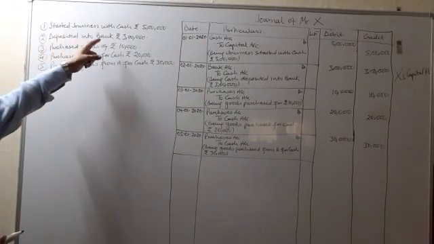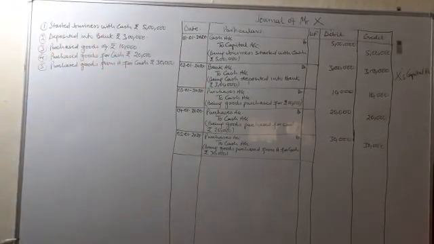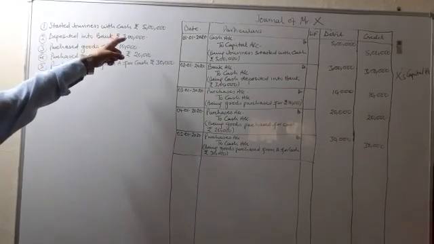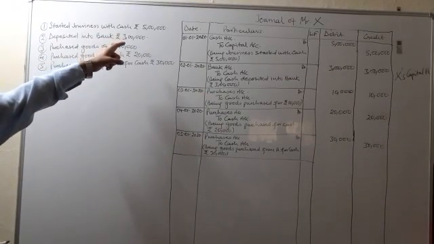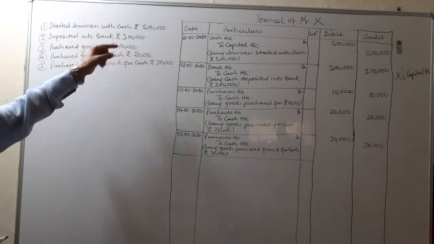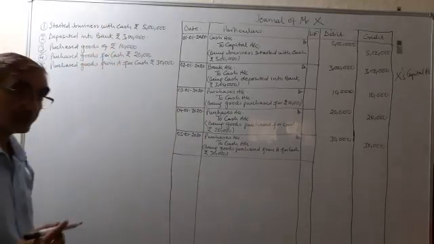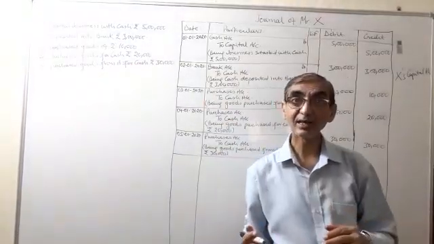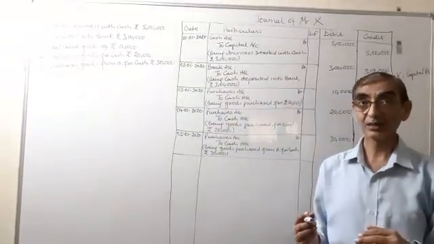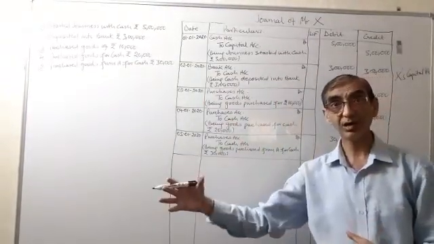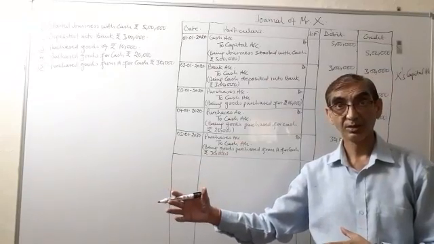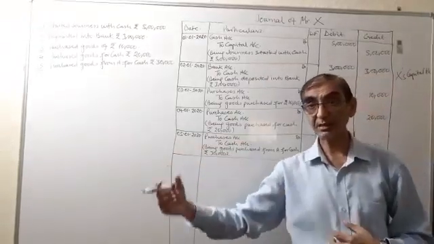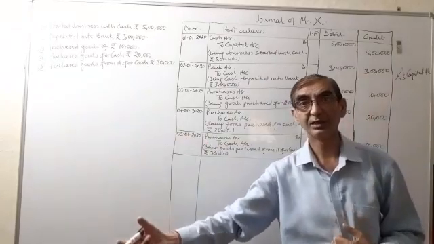Deposited into bank rupees 3 lakh. The total cash that was received was 5 lakh. Out of this, 3 lakh was deposited into bank. So bank acts as a receiver of our money. So who is receiving the money? Bank is receiving the money.